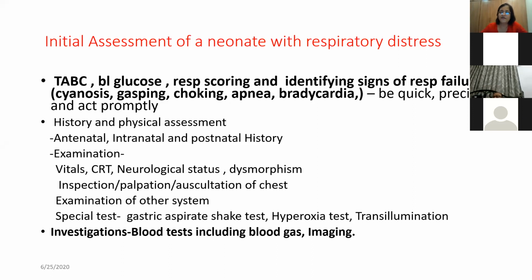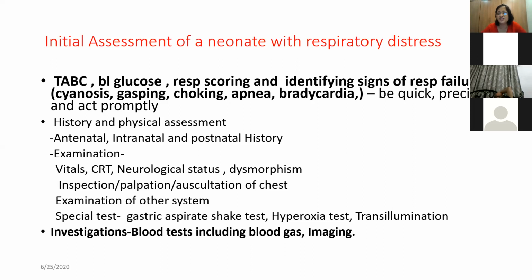minimum chance of RDS, and this test is very highly specific. In one study, it has been shown that if it is positive, none of the newborns develop RDS. But this test is not that sensitive. Sensitivity is around 70%. That means a negative test means what? You are not getting a bubble, or an intermediate result, where you get a partial bubble covering part of the circumference. In that case, it is negative. So a negative test doesn't mean all of them will develop RDS. Around 60 to 70% will develop RDS.